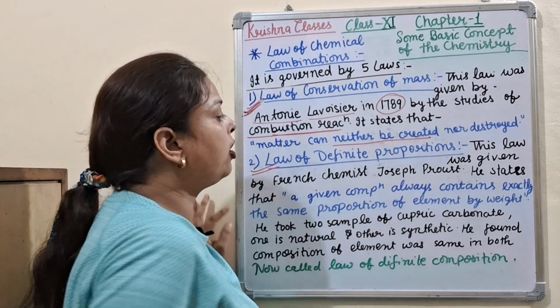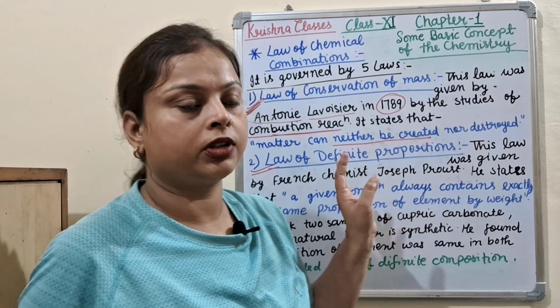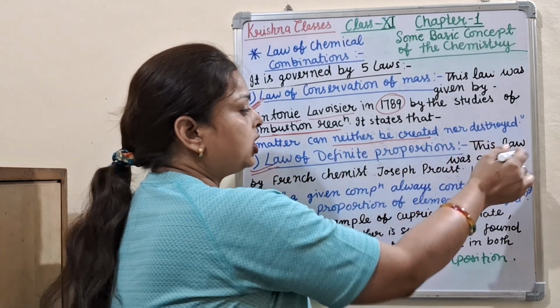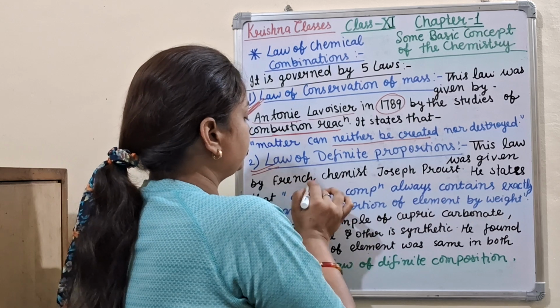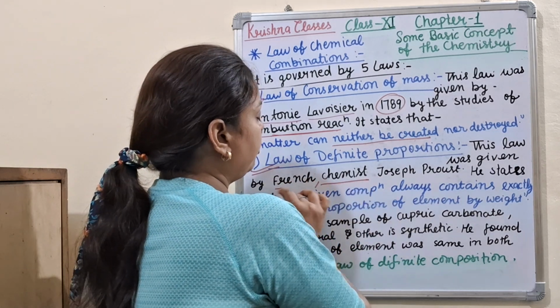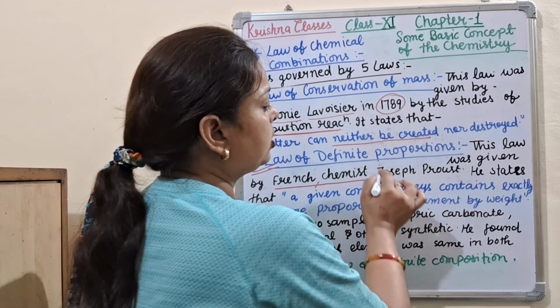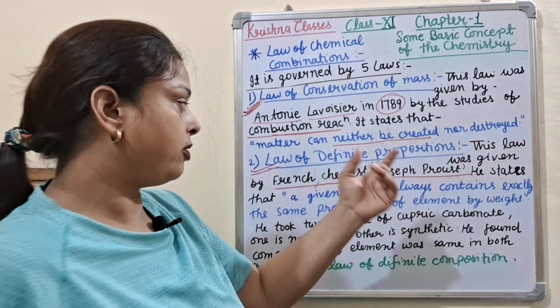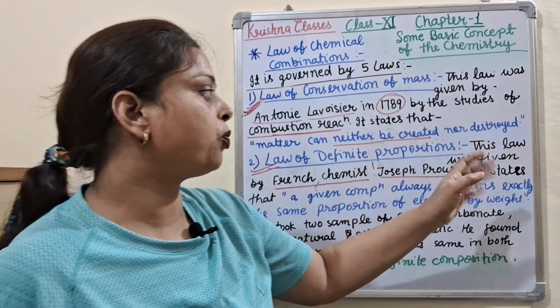What is the second law? Law of definite proportion. This law was given by the French chemist Joseph Proust.